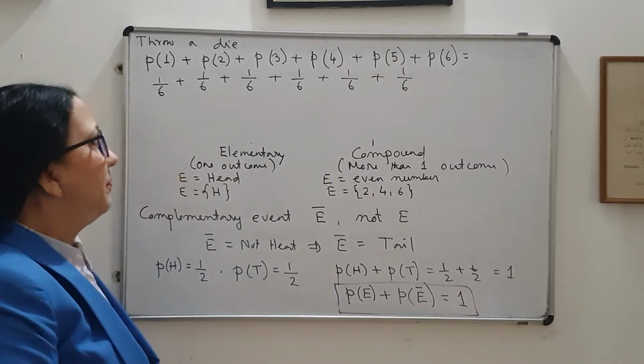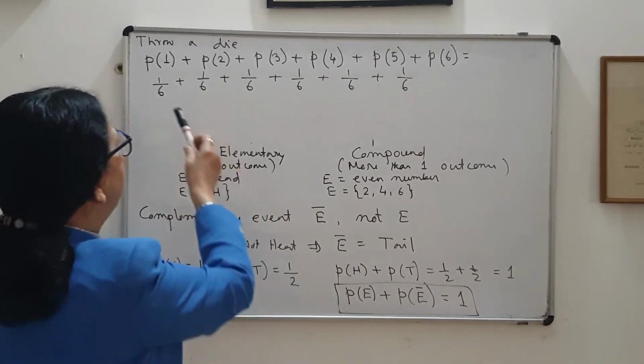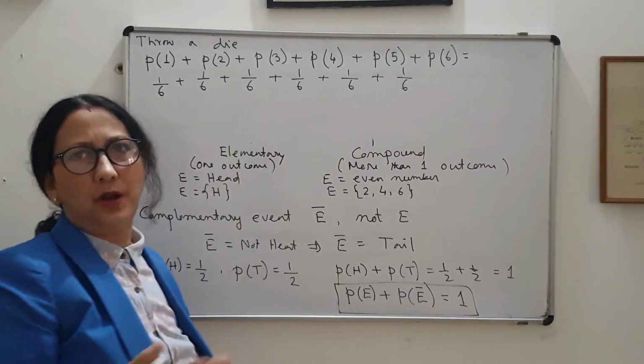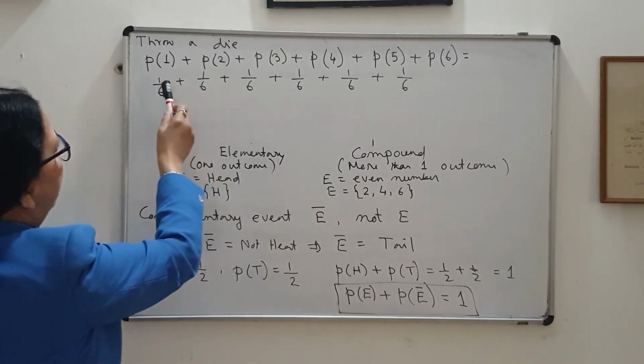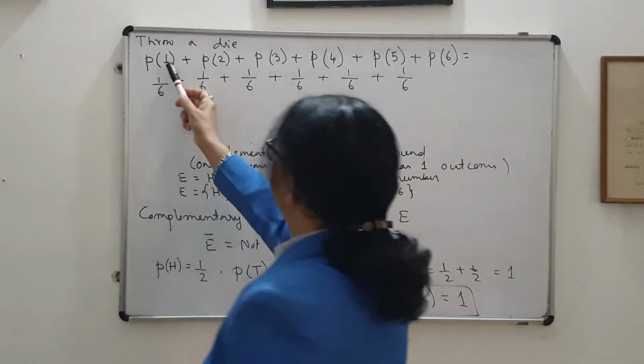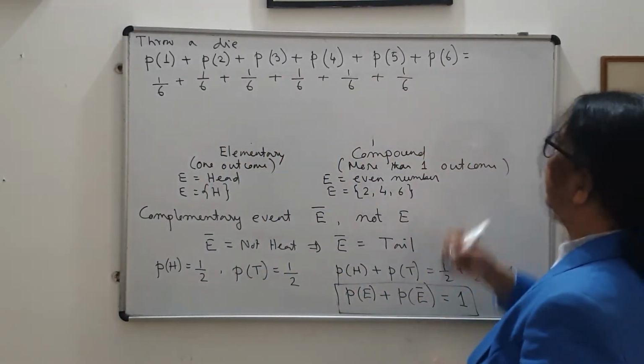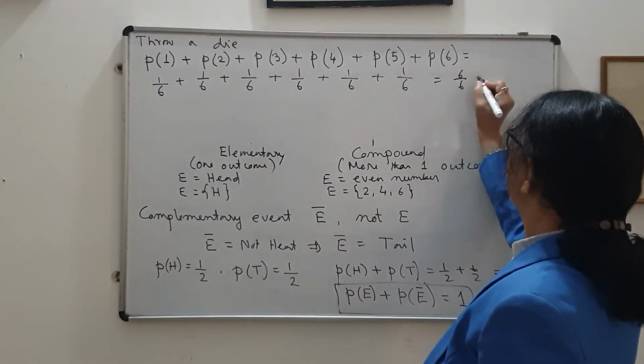By the definition, the denominator was the total number of possible outcomes. There are 6 possible outcomes, 1, 2, 3, 4, 5, 6. All of these are elementary events, and the sum is 6 by 6, so it is 1.